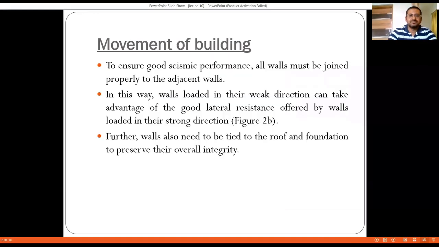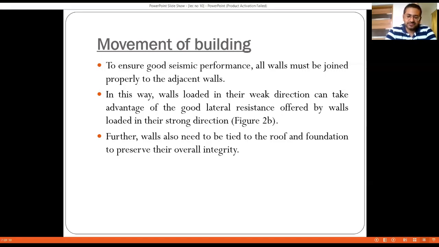To ensure good seismic performance, all walls must be joined properly to the adjacent walls. In this way, the walls loaded in the weak direction get the advantage of the good lateral resistance offered by the walls loaded in the strong direction. Right. So what is going to happen when everything is in the box section? Whenever the force is applied on the shorter walls, they will get support from the longer walls, and as a result they will be able to resist the forces that are applied.